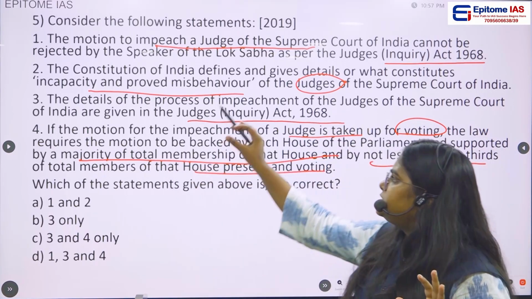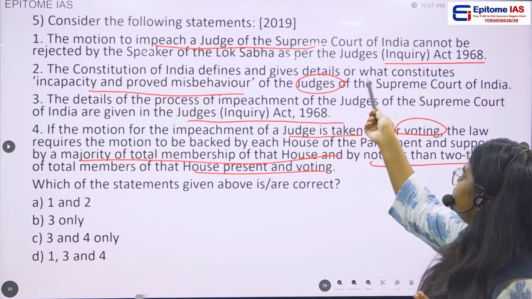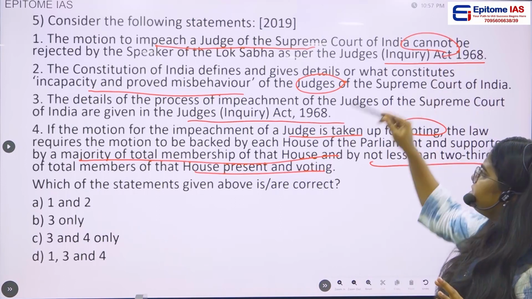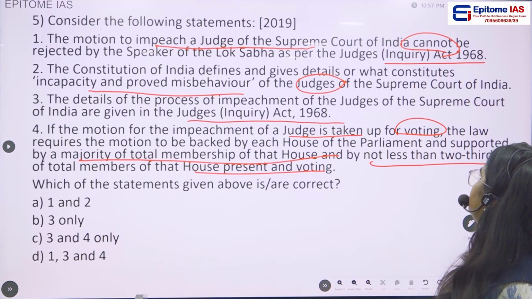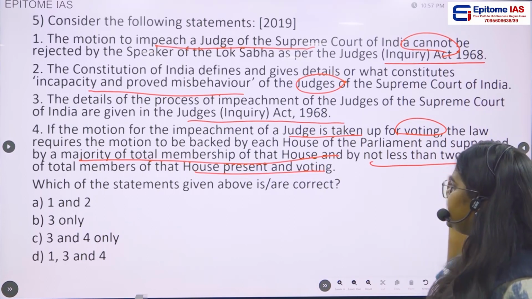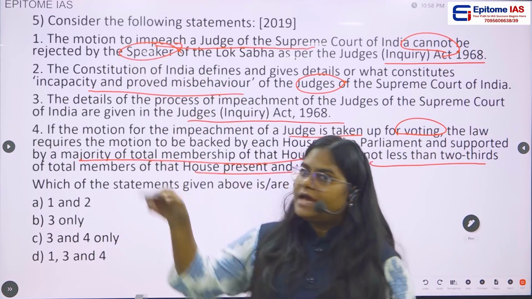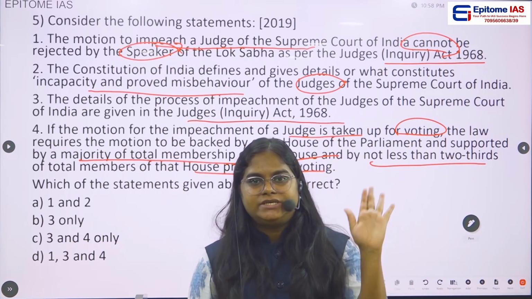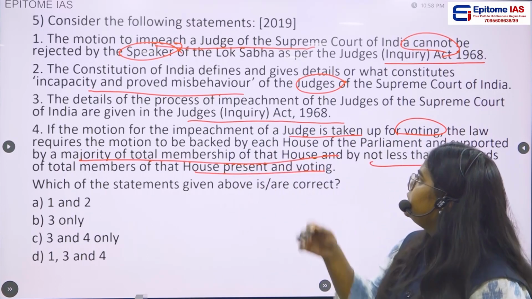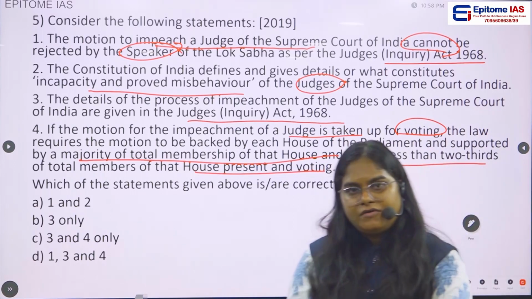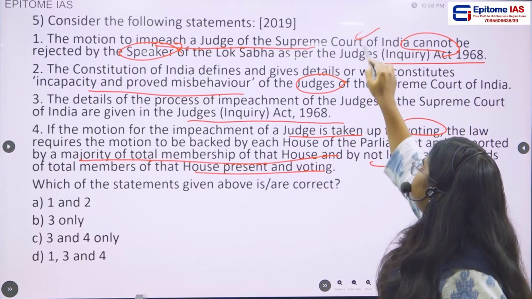Okay, first statement says that the motion of impeachment of judge of a Supreme Court in India cannot be rejected by the Speaker of Lok Sabha as per the Judges Inquiry Act 1968. So technically, yes, the Speaker does not have the power to reject the impeachment process, to reject the motion of impeachment. Then who has the power? Obviously, the Parliament has the power. Okay, then this statement is a wrong statement.